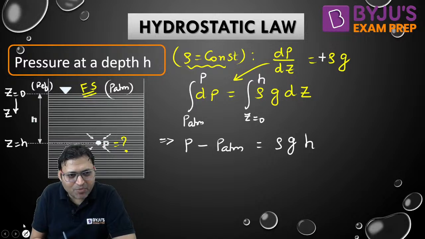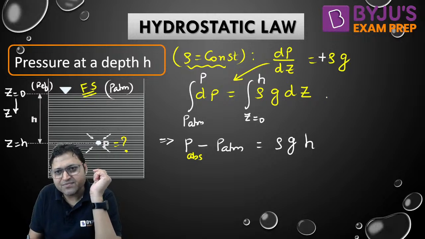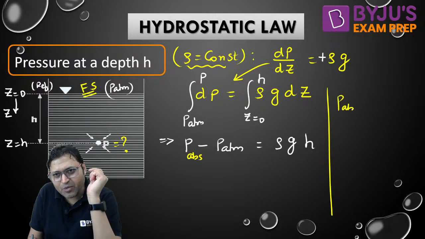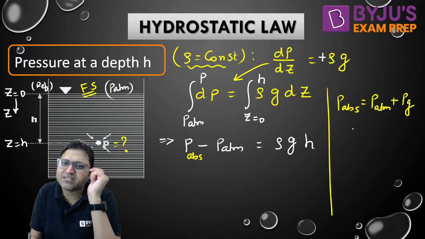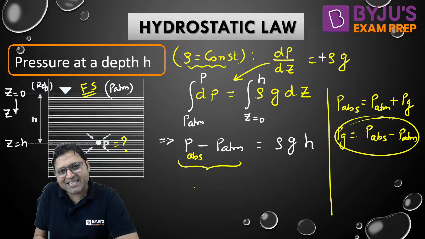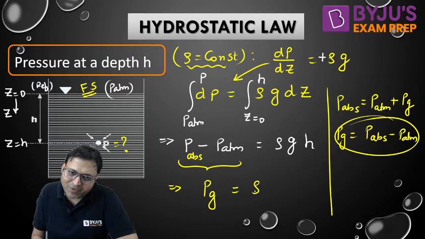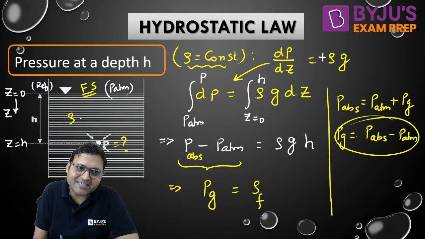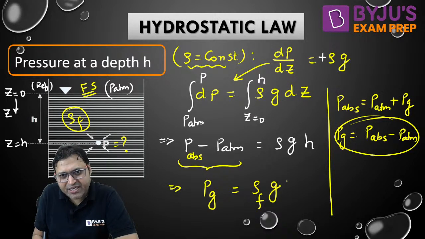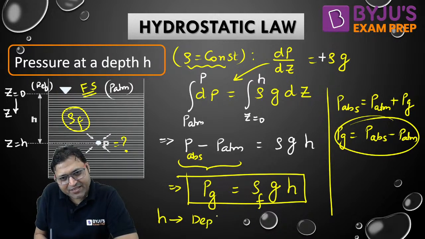This is the absolute pressure. Do you remember the difference between absolute and gauge pressure? Absolute pressure at any point is equal to atmospheric pressure at that location plus the gauge pressure, and the gauge pressure is equal to P absolute minus P atm. Yesterday I told you this relationship. So this is nothing but the gauge pressure at a depth h, which is simply given by rho of the fluid, density of the fluid, let us say rho f, into g into depth from the free surface. H is the depth from the free surface. Do you agree?